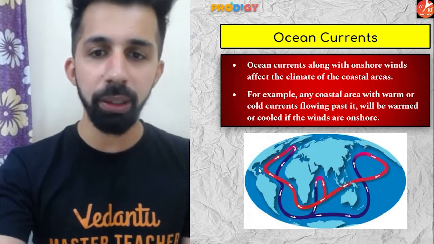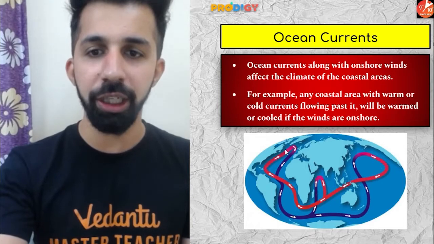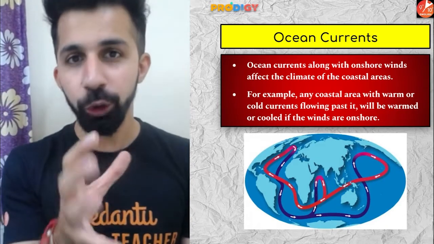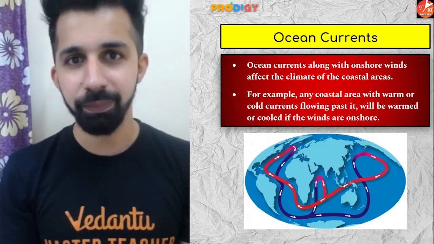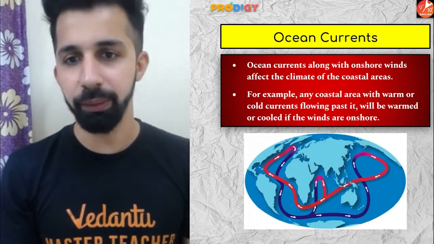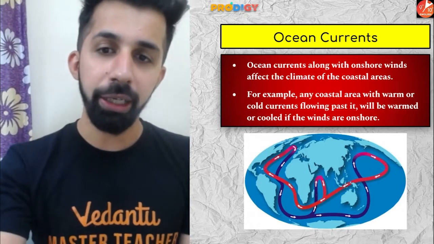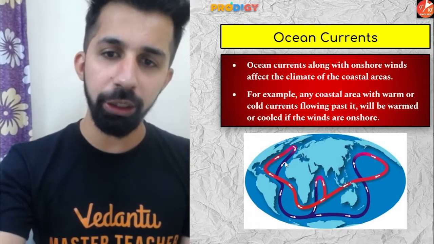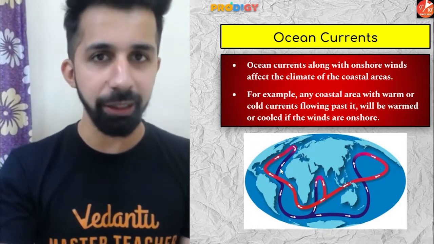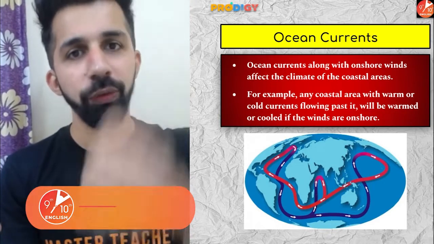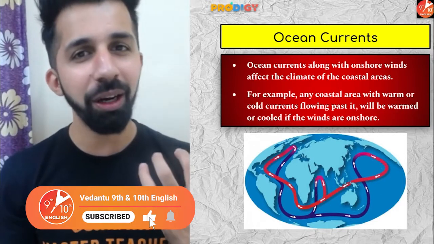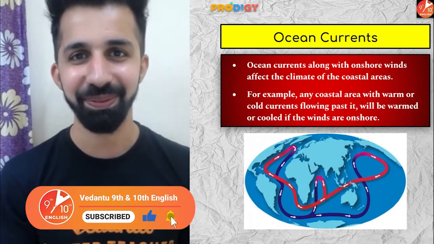So these warm currents which are moving along the coastal area of any country, in those places the temperature will increase because warm currents are moving. And if you look at these cold currents moving along the coastal areas of any country, over there the temperature will fall. Simple as that. So this is how it influences the climate of any place.